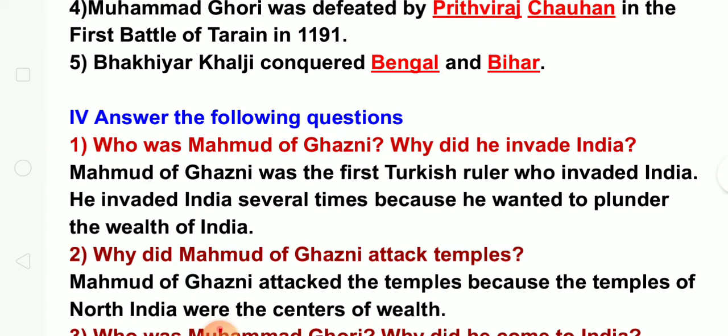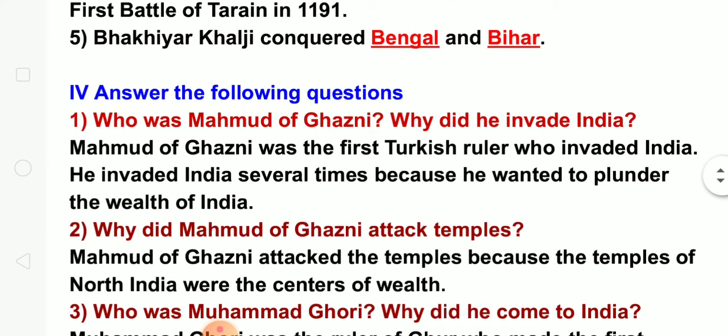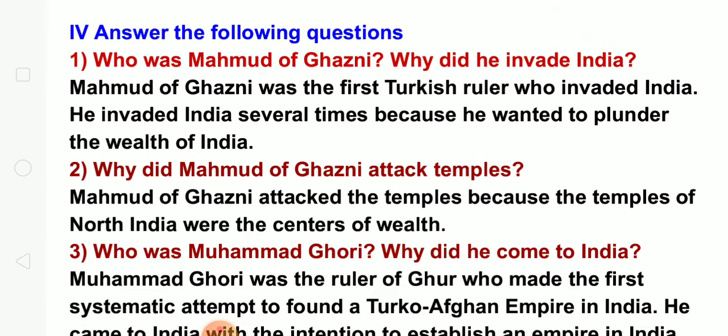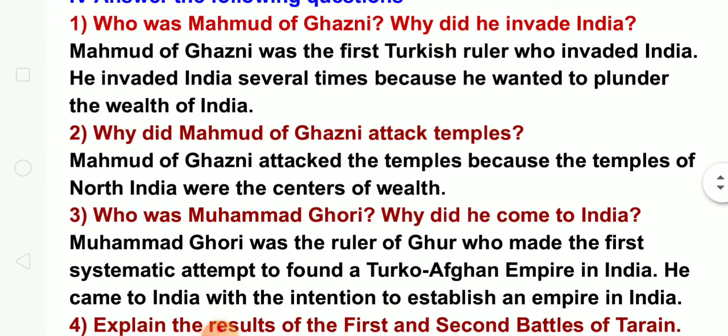And the question answer starts like this. The first question is, who was Muhammad of Ghazni? Why did he invade India? Muhammad of Ghazni was the first Turkish ruler who invaded India. He invaded India several times because he wanted to plunder the wealth of India. Now, question number 2. Why did Muhammad of Ghazni attack temples? Muhammad of Ghazni attacked the temples because the temples of North India were the centers of wealth.